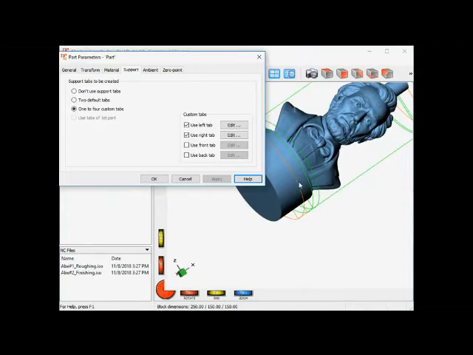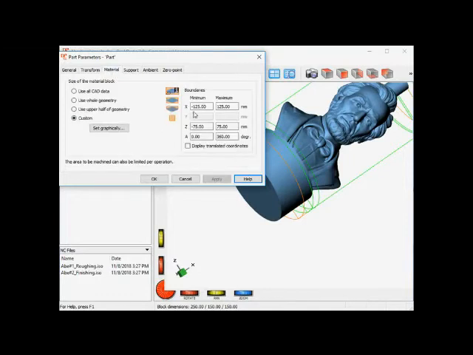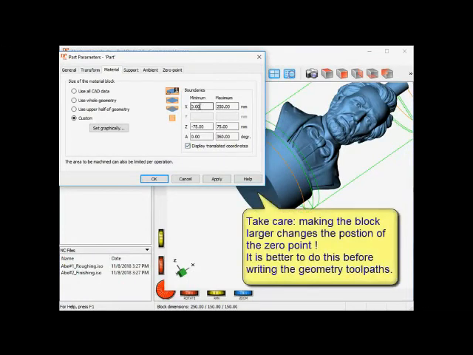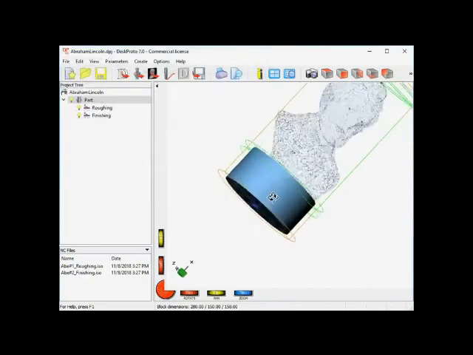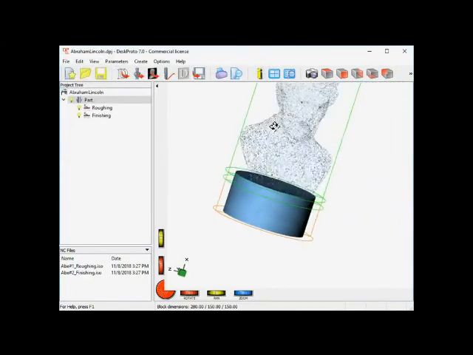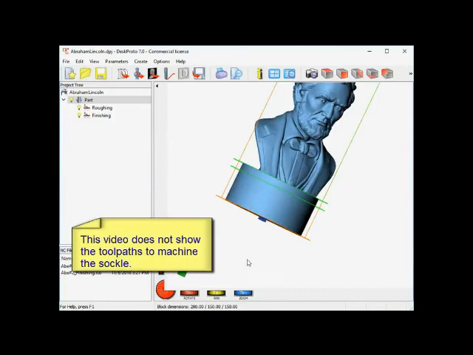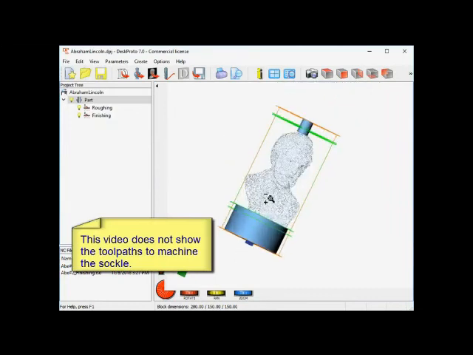Well, we also need to make the block of material a bit larger, as DeskProto cannot calculate toolpath outside of the block. So for material, it's now from 0 to 250, and here I enter minus 30 as well. Here we are. So now we have a nice socle that we can use to print the text on.